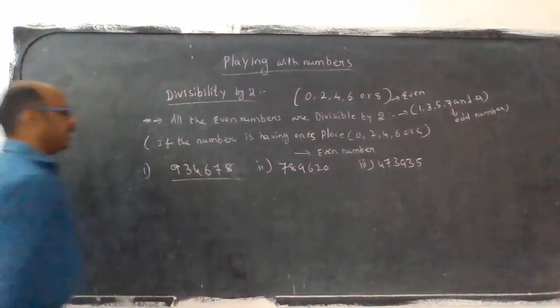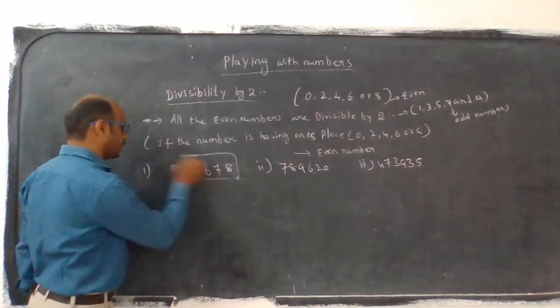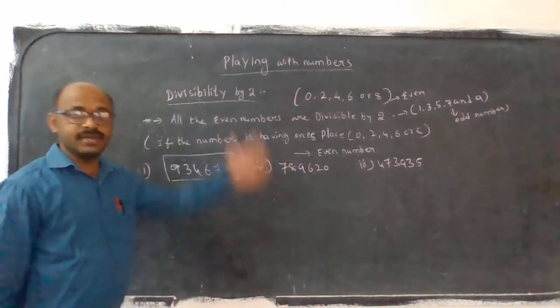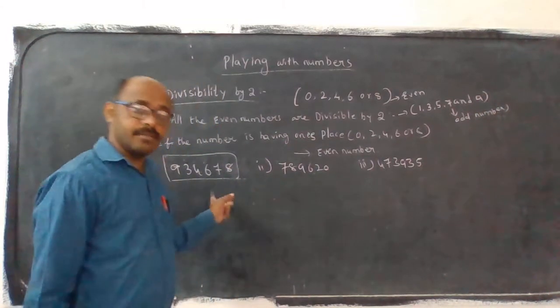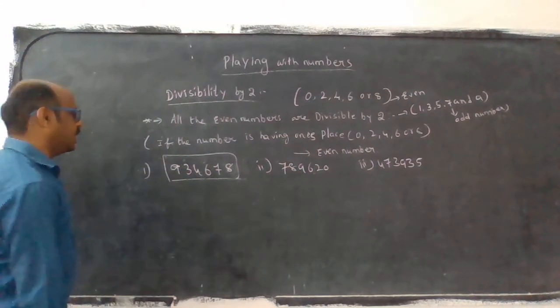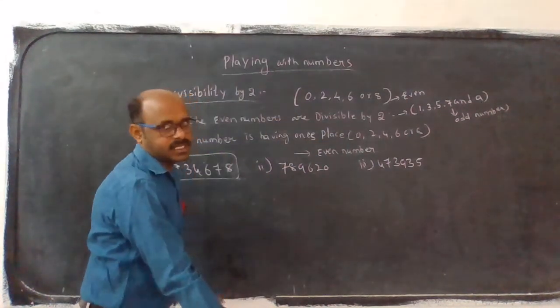Then he gave the number 9,34,678. See, he directly gave a question on divisibility by 2. We can't always do big divisions. The direct, small way is to check whether the number is divisible by 2 or not, yes or no. If we use the long division method, it will take longer.